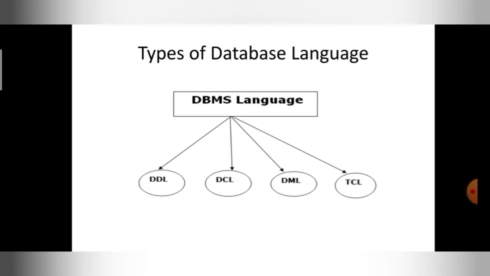DDL means data definition language. DCL means data control language. DML means data manipulation language. TCL means transaction control language. These are the different DBMS languages, and all these languages are part of SQL, structured query language. Hope you are understanding, guys. Now I will discuss these languages in detail one by one.